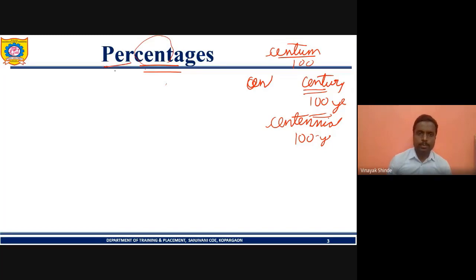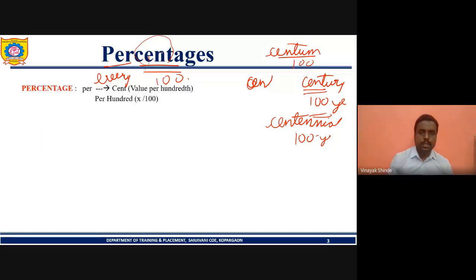So what is per 100 is a value which is normalized for every 100. Okay. So we can normalize different fractions, decimal values, recurring decimals, irrational decimals in the form of percentage. Let's see how it is. Like we have percent. So it is value per 100.